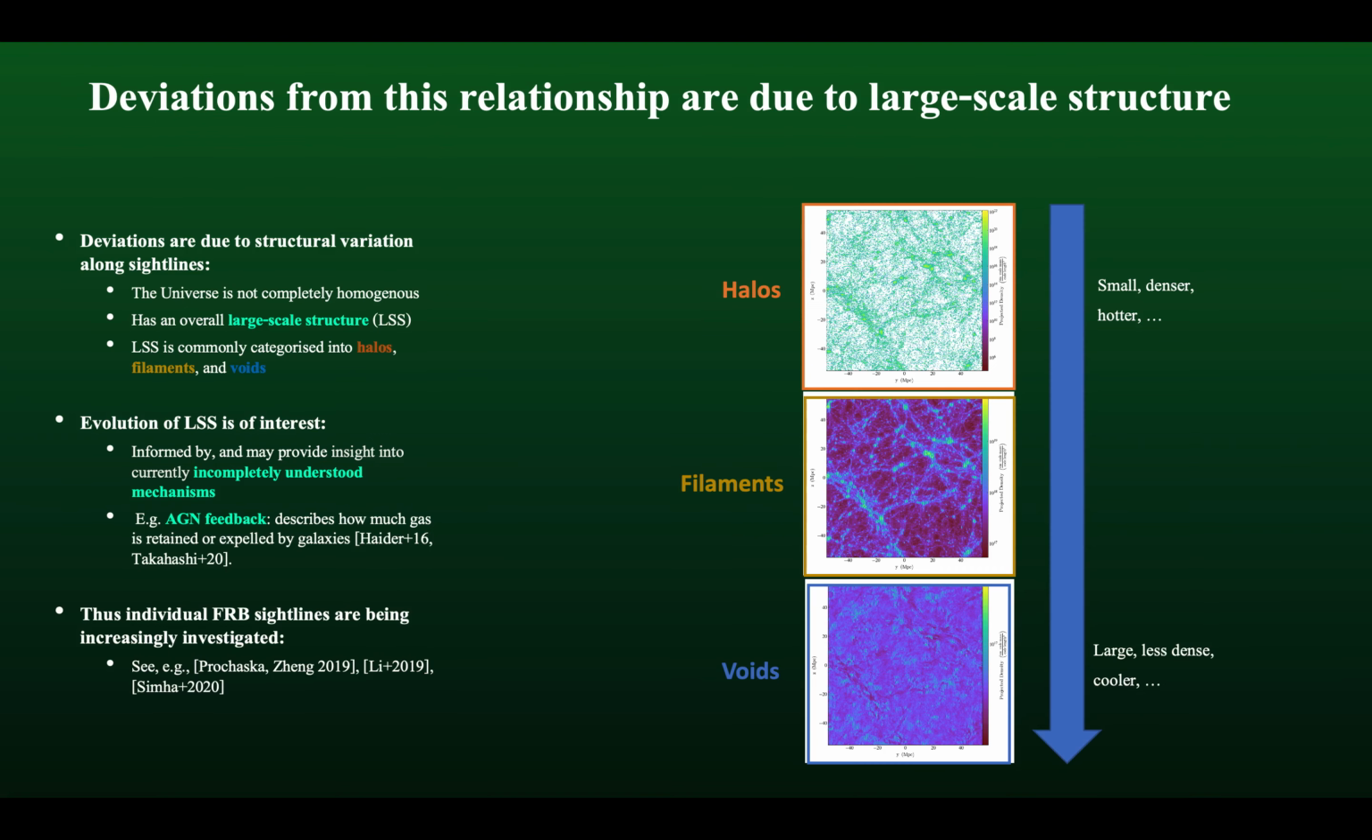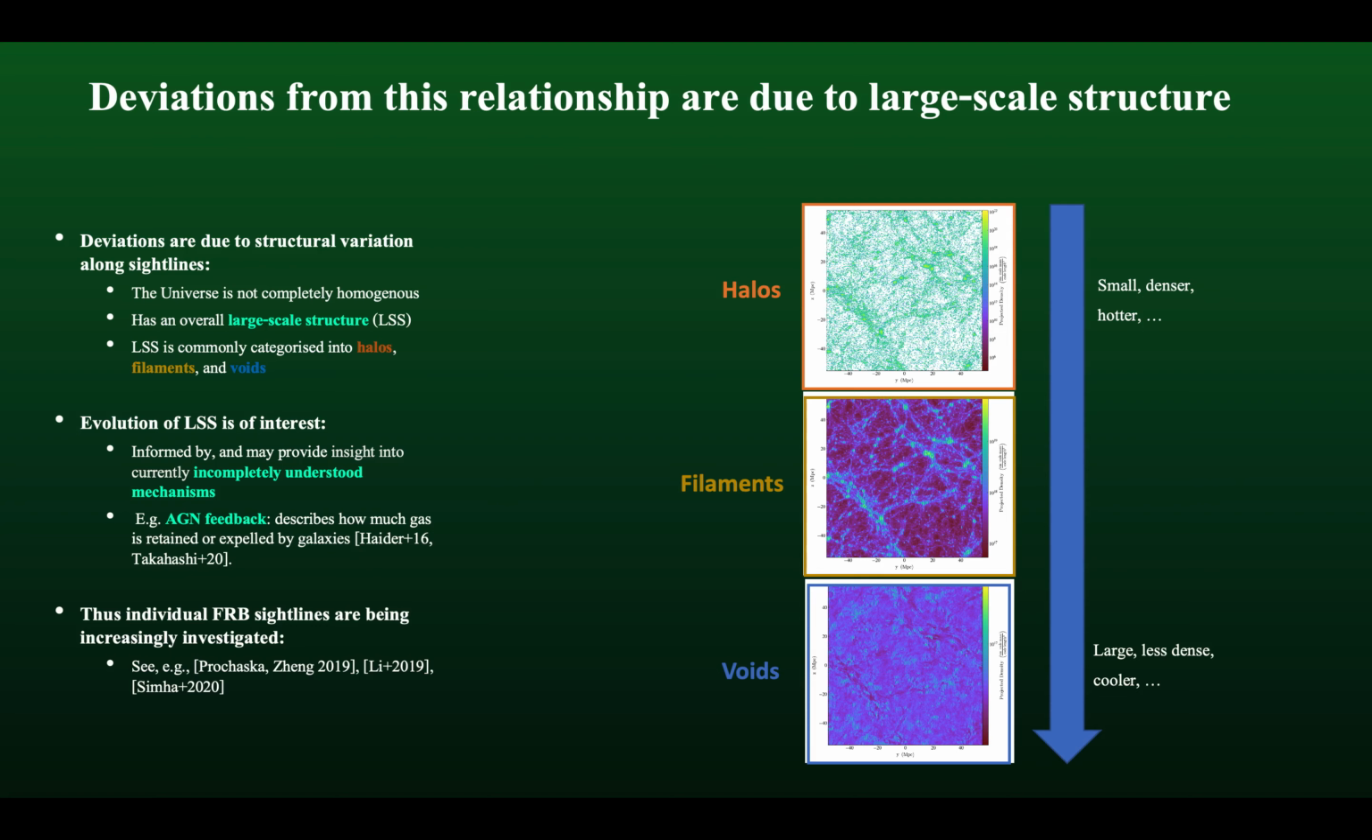Now, these deviations are due to structural variations along different sightlines, and these arise because the universe is not completely homogeneous. It has an overall large-scale structure, commonly categorized into small, dense, hot halos, filaments which link the halos together, and large, less dense, cooler void regions.